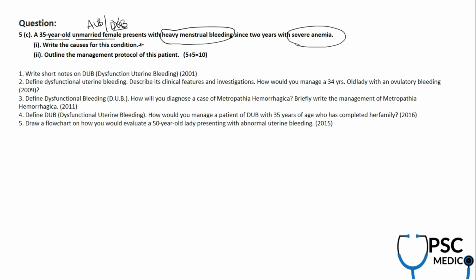So what are all the conditions which lead to abnormal uterine bleeding in these cases? You have to write or mention them, and you also need to give the management protocol in this case. Similar questions were asked in 2001. Previously it used to be called DUB, but now it's AUB, abnormal uterine bleeding. So previous questions were on DUB. Write short notes on DUB. And the 2009 question was: define DUB. What are its clinical features and investigations?